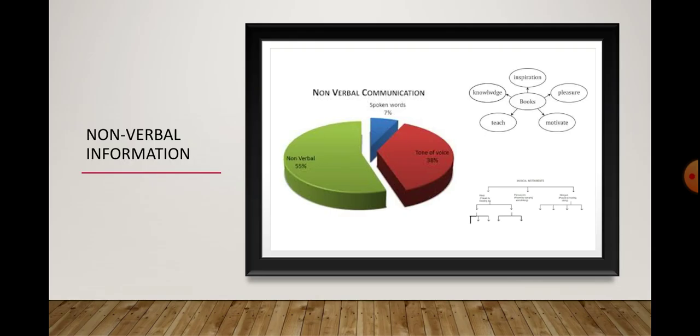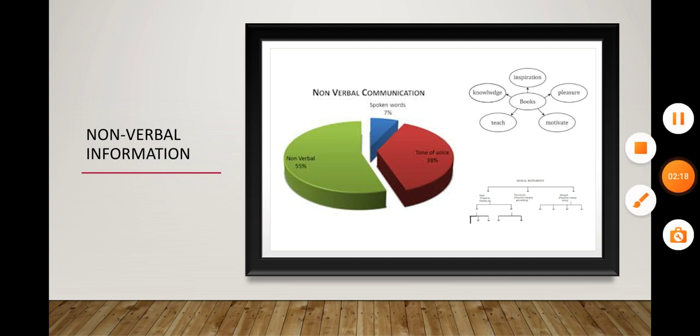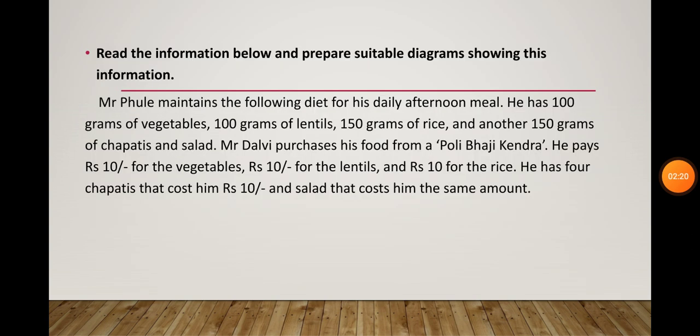Let's see the example of non-verbal information. Now you can see here pie chart, wave diagram and tree diagram. These are the examples of non-verbal information. Let's see the example of verbal to non-verbal information. Read the information below and prepare suitable diagrams showing this information.